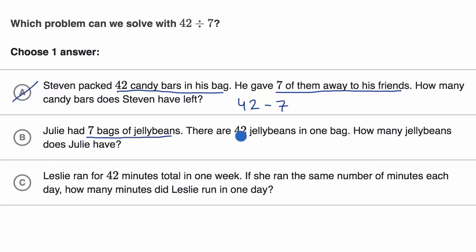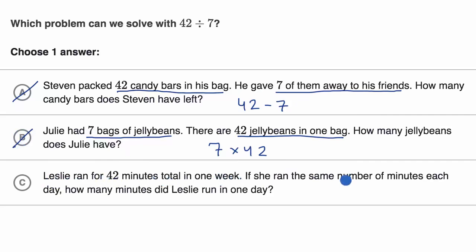Julie has 7 bags of jelly beans. There are 42 jelly beans in one bag. How many jelly beans does Julie have? Well, for each of those 7 bags, she has 42 jelly beans. So this would be 7 times 42, not 42 divided by 7. Rule that one out. Leslie ran for 42 minutes total in 1 week.